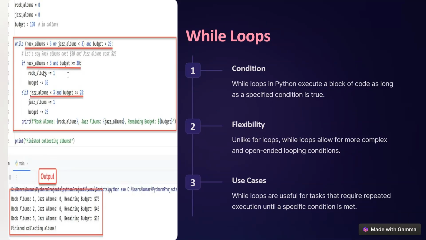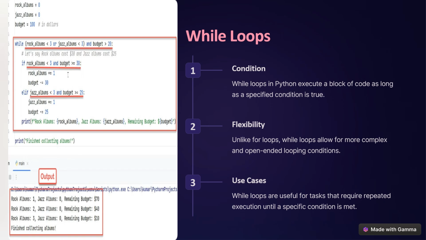So for the while loop, you can see that a condition will be there. A while loop in Python executes a block of code as long as the specified condition is true. I have shown you that one. Flexibility: unlike for loops, a while loop allows more complex and open-ended looping conditions. Means suppose you want to run a loop for infinite time. In that case, the while loop is going to be very helpful for us.